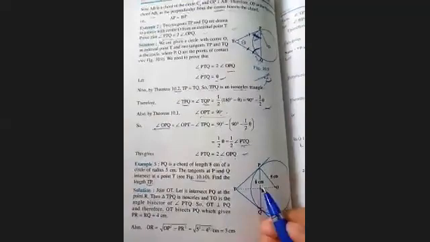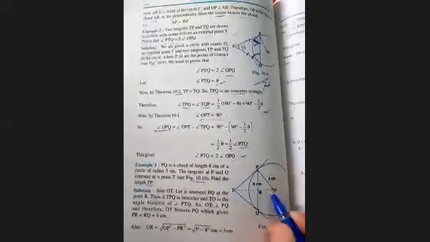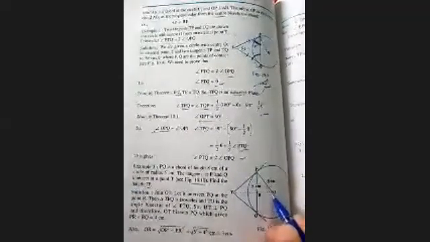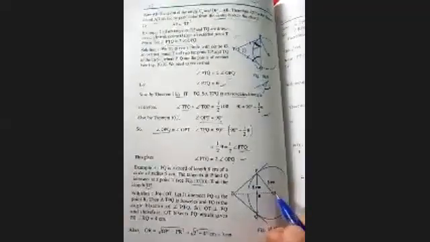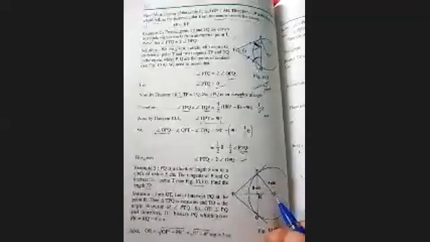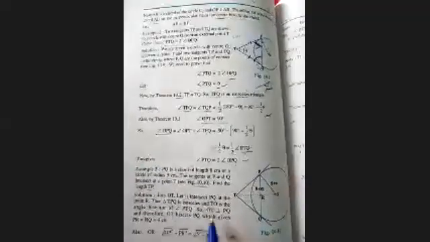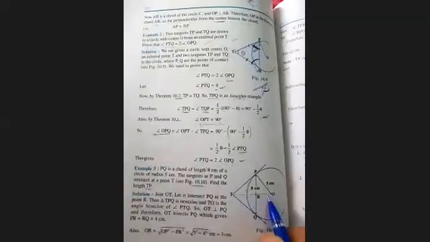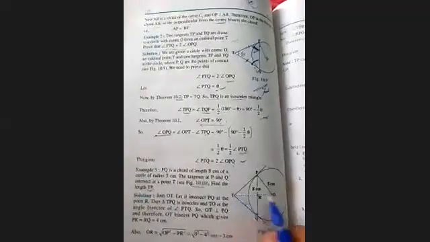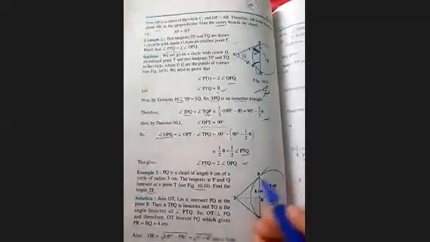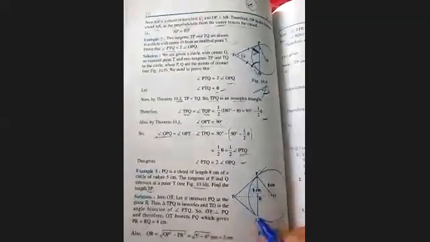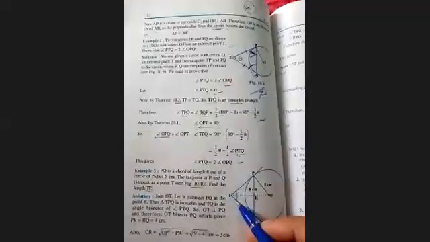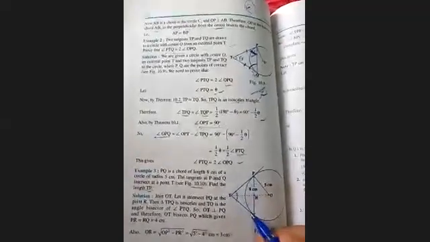For finding the length of this TP, I have to join this OT in construction. So you joined OT in the construction, and by joining this OT, we can conclude that this TO is the angular bisector of this angle PTQ. If you join this, the bisector of which angle will it be? This angle, PTQ.